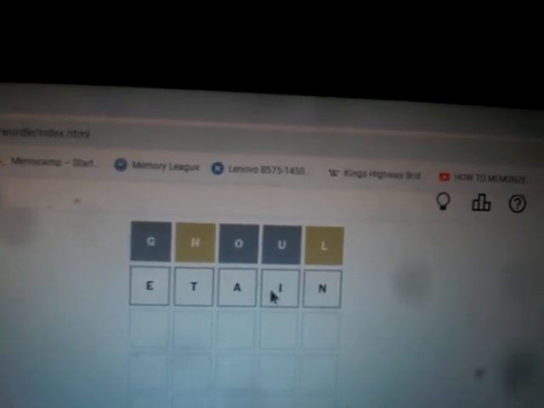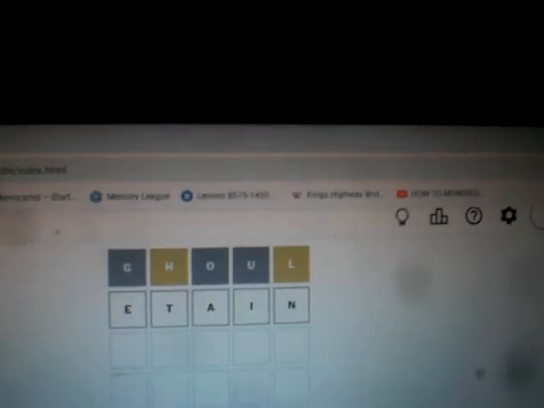A-L-T-H-O-U-G-H, although not quite. Anything with N. See, nothing's jumping out at me at all but light. L-I-G-H-T. That's not bad. The G is not super common, but...